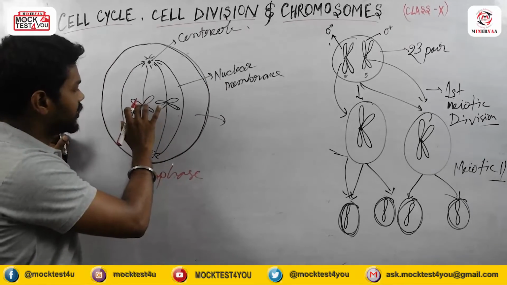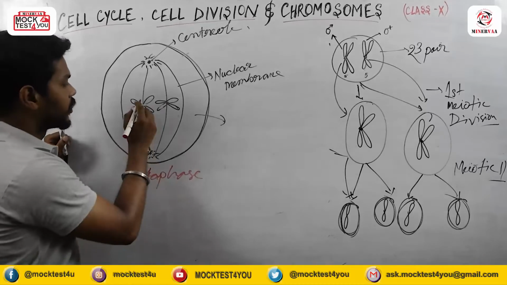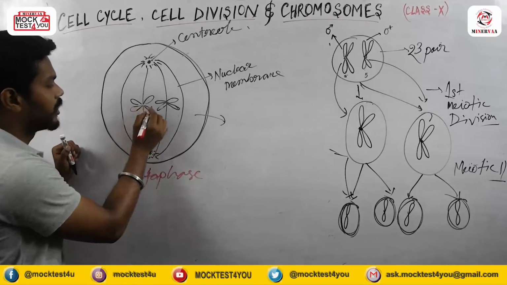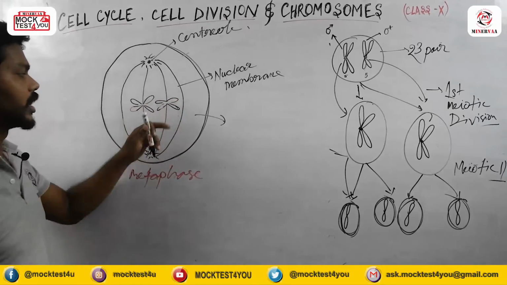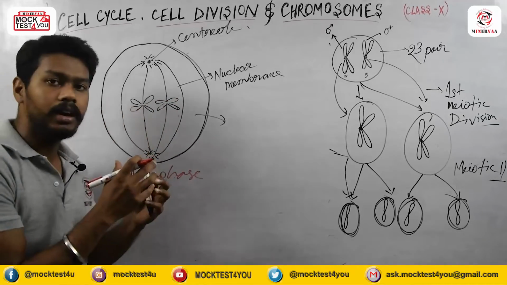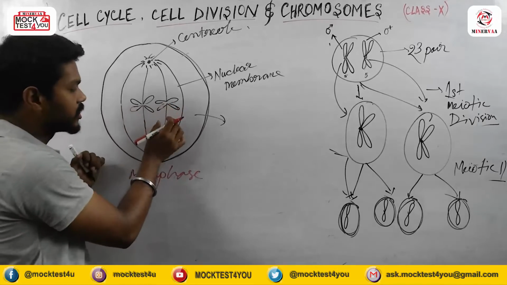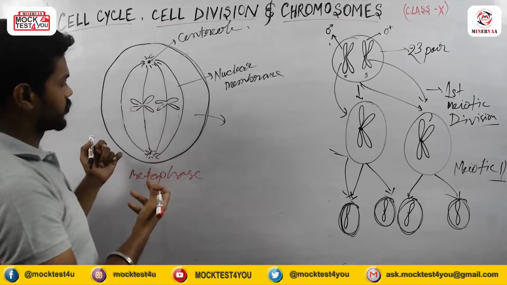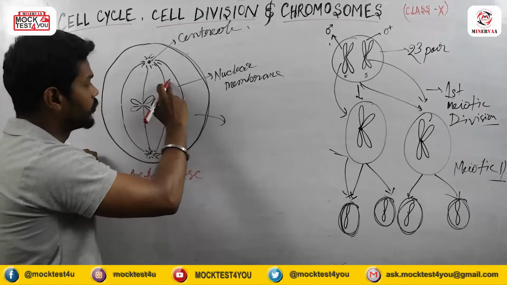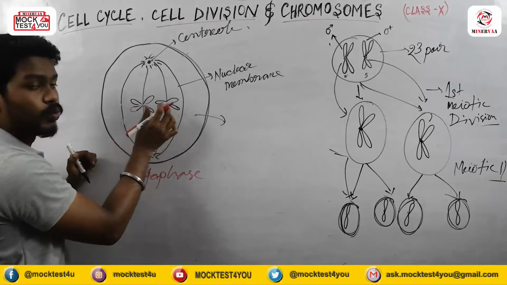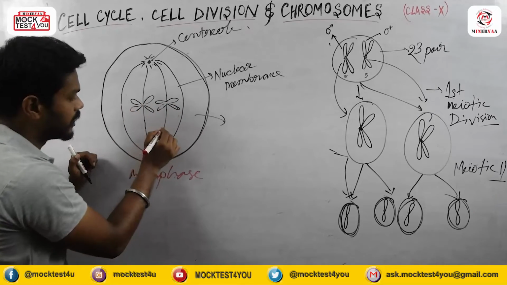What was that? That is, this centromere region will detach, means this portion will start breaking down. The spindle fibers will attract these positions, or this one chromatid, and they will come to this region.